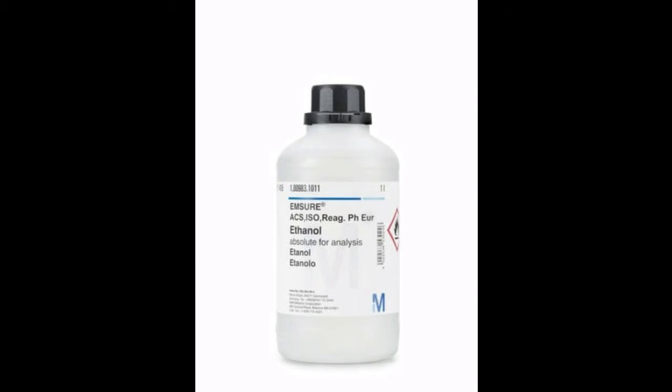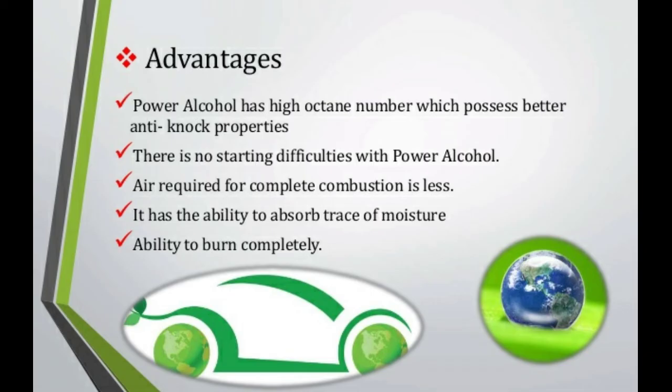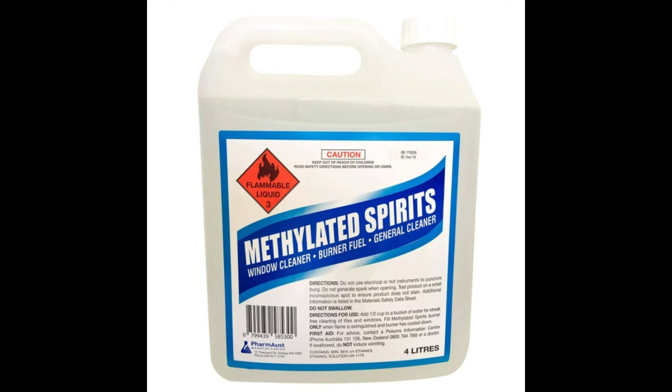Rectified spirit, a mixture of 95.5% ethanol and 4.5% water. Power alcohol, a mixture of petrol and ethanol. And denatured spirit, ethanol mixed with pyridine.